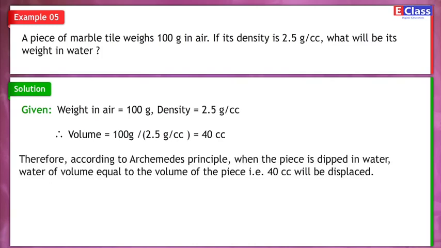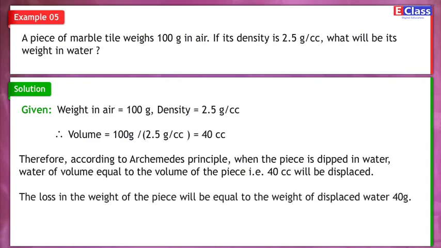Therefore, according to Archimedes' principle, when the piece is dipped in water, water of volume equal to the volume of the piece, that is 40 cc, will be displaced. The loss in the weight of the piece will be equal to the weight of the displaced water, 40 g. Therefore, weight in water is equal to 100 g minus 40 g is equal to 60 g.